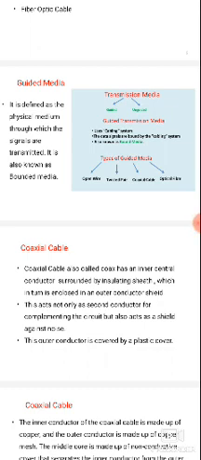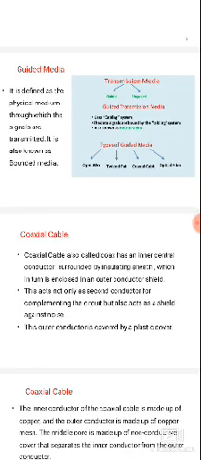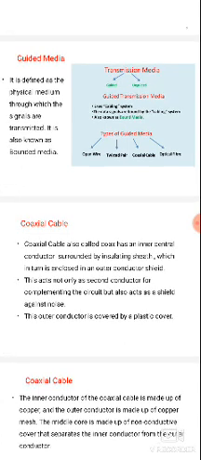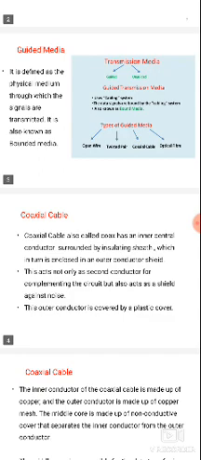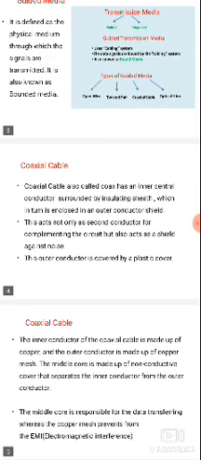So here, guided media. Transmission media is of two types, guided and unguided. Guided is data transmission through a physical medium, where the signals are transmitted. Another name for guided media is wired communication or bounded communication. In guided media, the data is transmitted using cabling systems, and the data signals are bounded by the cabling system, so it is also known as bounded media.